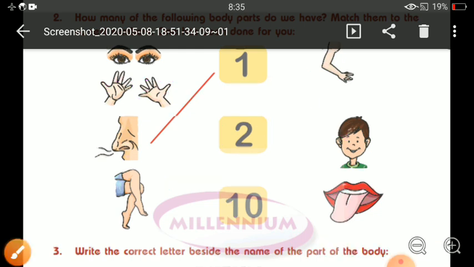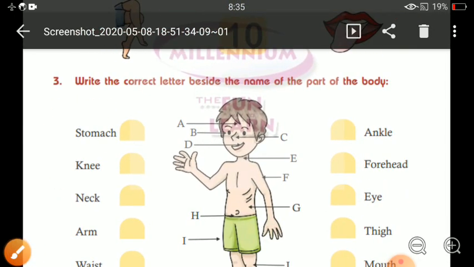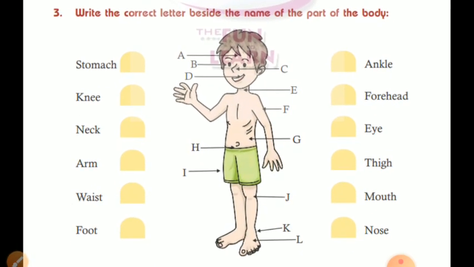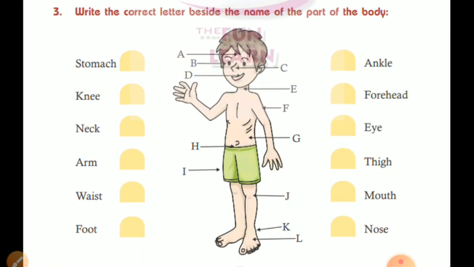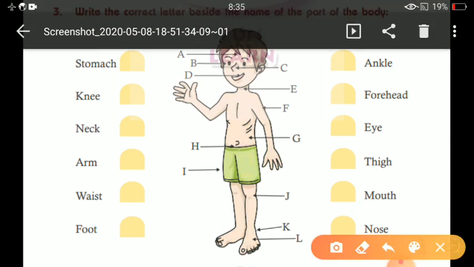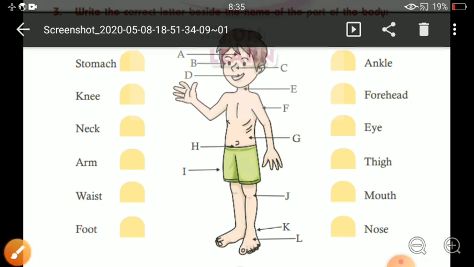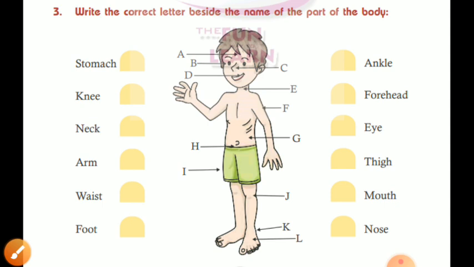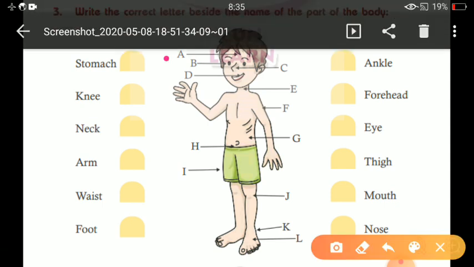Okay, children. Now see the third question. Write the correct letter beside the name of the part of the body. So children, in this question, what you have to do? You have to write the letters in the correct place. Okay, like see here. A is written here. So see which part. A is showing which part? Forehead. So you have to write forehead here like this.